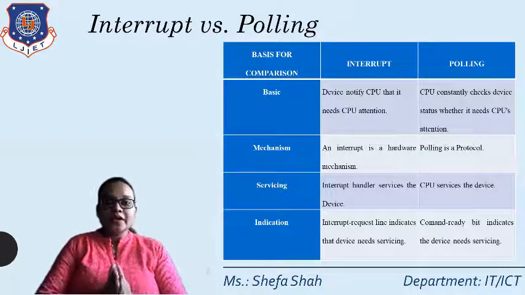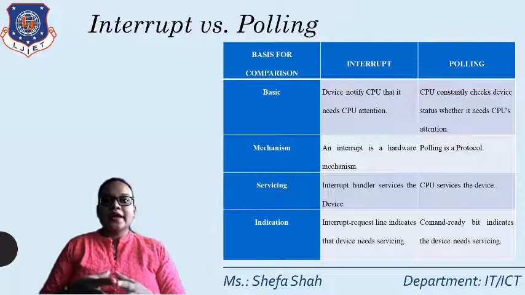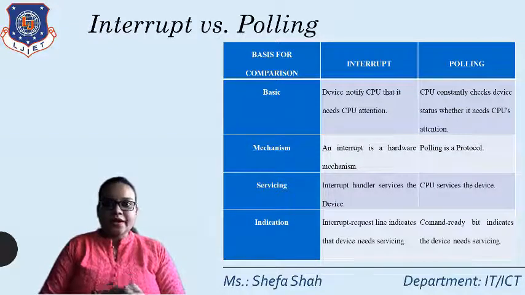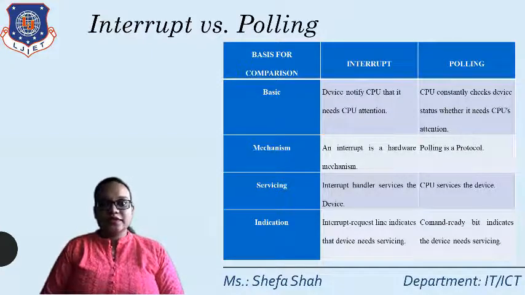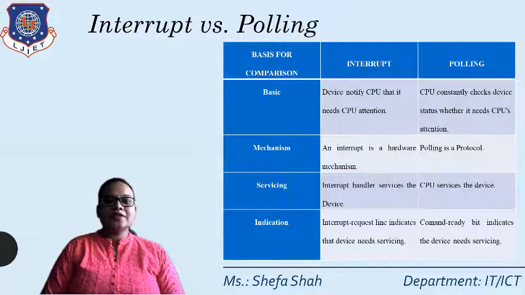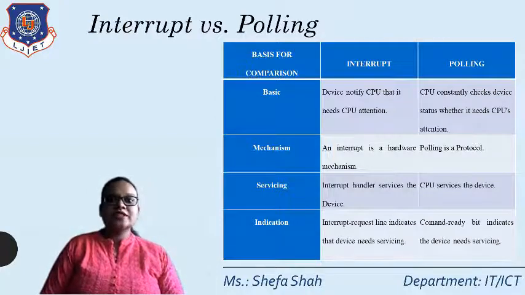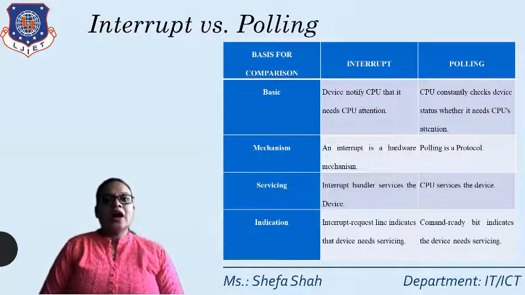Whereas polling constantly checks in a cycle whether the CPU is in work or needs attention, so it wastes time. The interrupt saves time, and whenever required, it just notifies the CPU. Second, the mechanism: interrupt is a hardware mechanism, whereas polling is a protocol. When we talk about servicing, in interrupt the interrupt handler services the device, whereas in polling the CPU services the device.